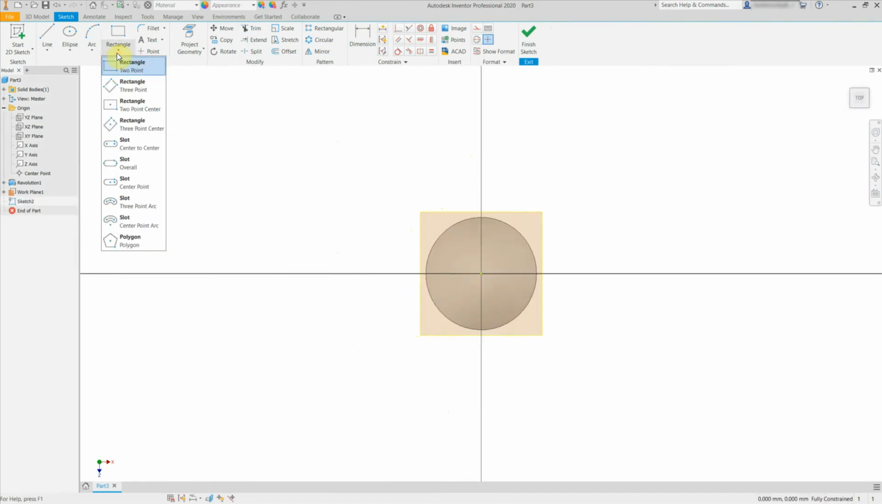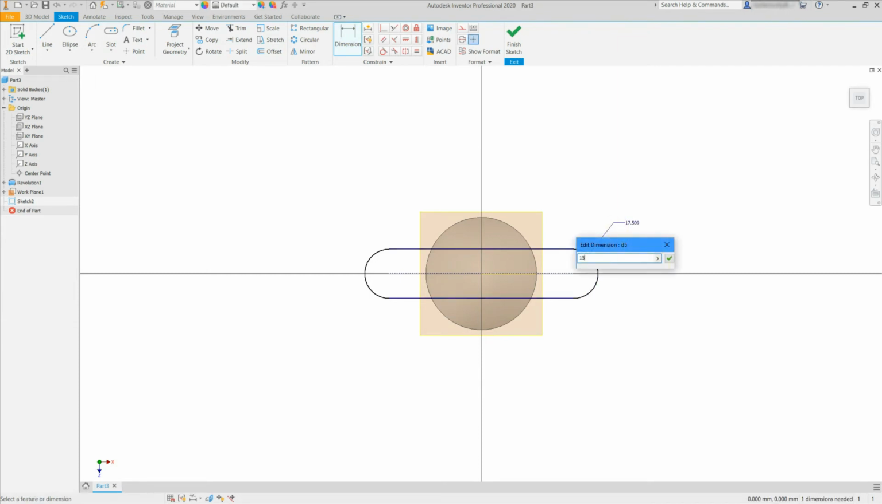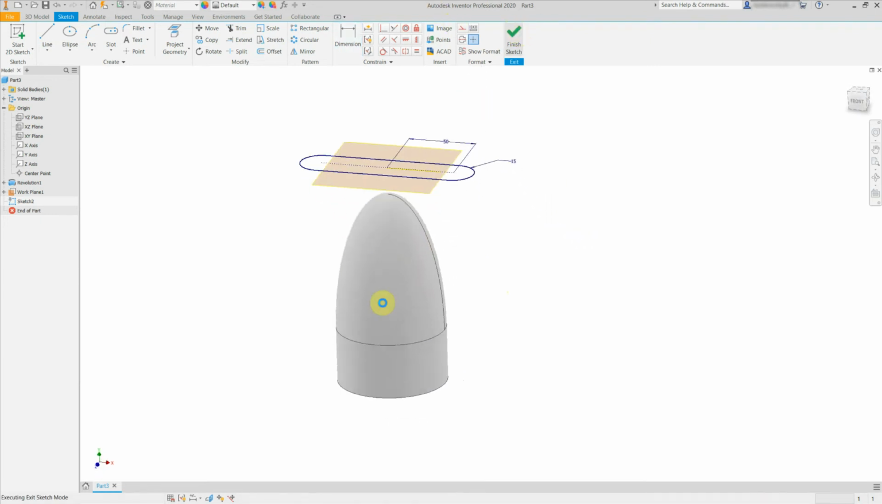From the Rectangle drop-down menu, select the Slot tool. Click in the center origin and pull horizontally and then pull vertically. Make the outside radius of this 15 mm. Make the distance from the center 50 mm. Finish this sketch.